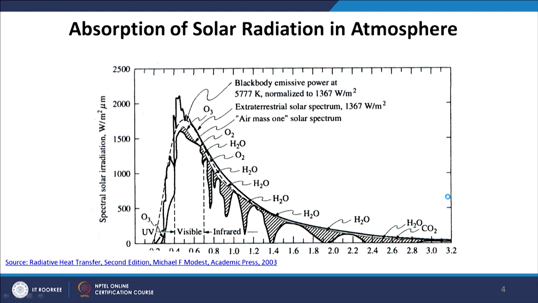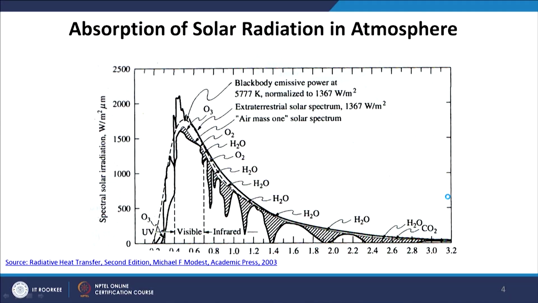If we look at the solar spectrum outside the Earth's atmosphere, that is, the extraterrestrial solar spectrum as received from the sun but not encountering the atmosphere, the solar spectrum behaves like a black body at 5770 Kelvin, and the total heat flux that we receive on top of the atmosphere is 1367 watt per meter square. Now, this radiation is extraterrestrial, it is not subjected to absorption and scattering by molecules and particles in the atmosphere.